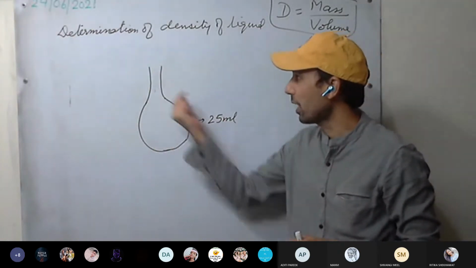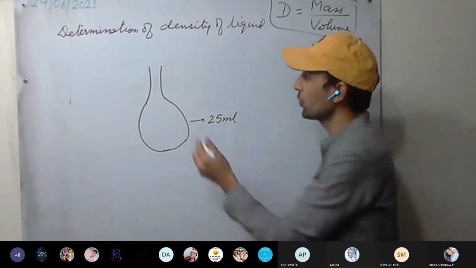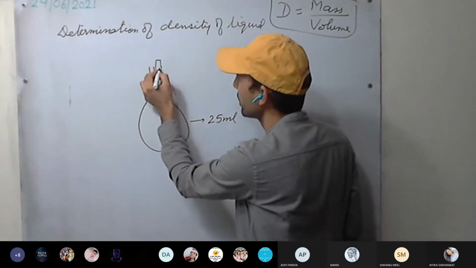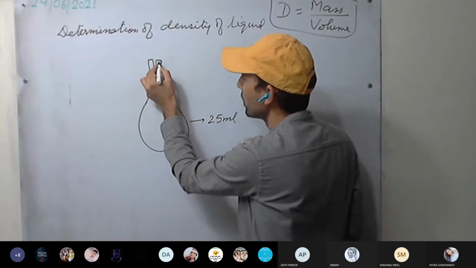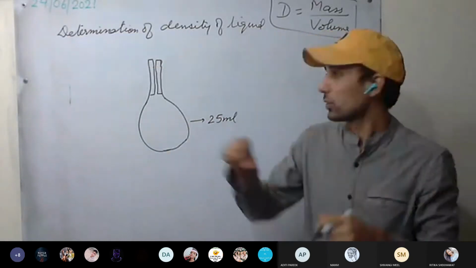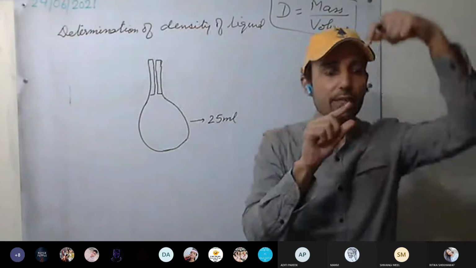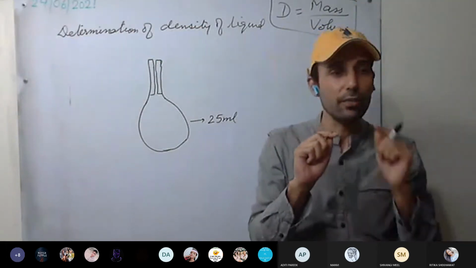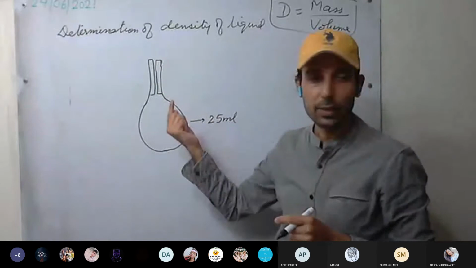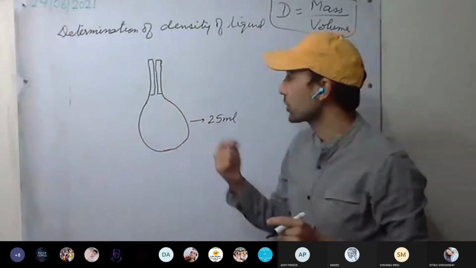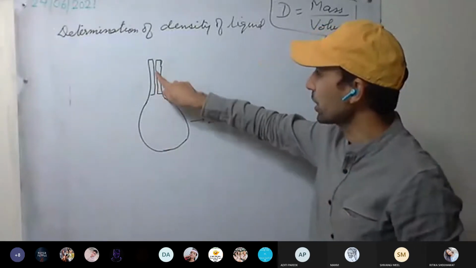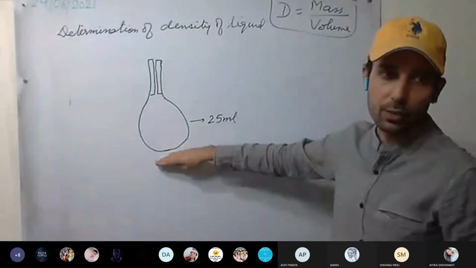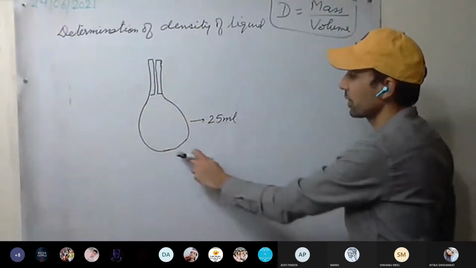Now see how to measure the density. First, a stopper is fitted here, which has a narrow opening. Why is a narrow opening provided in the stopper? We'll discuss that after some time. So first, we take the density bottle along with the stopper and calculate its mass.